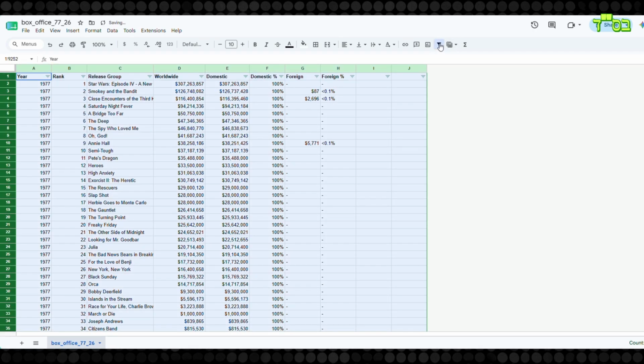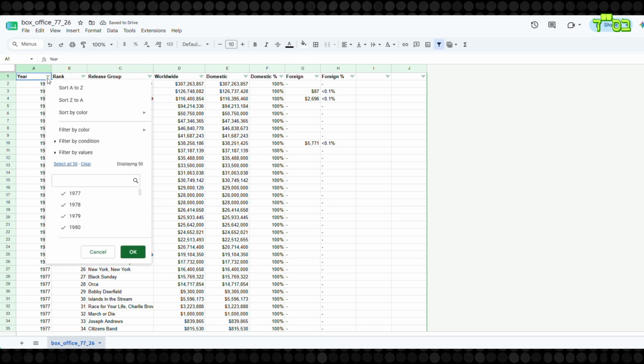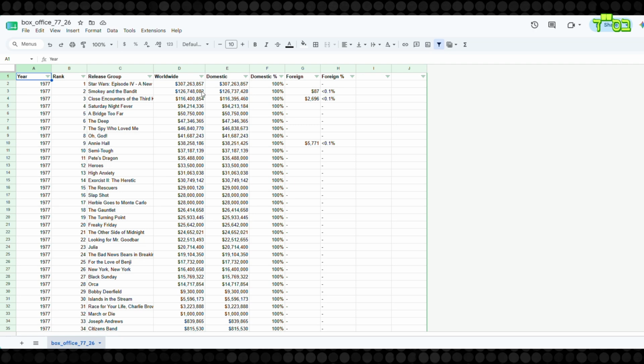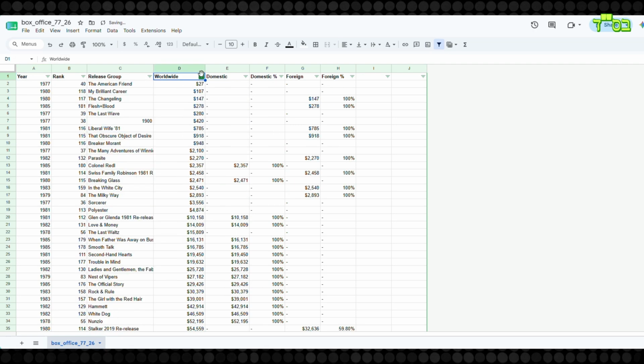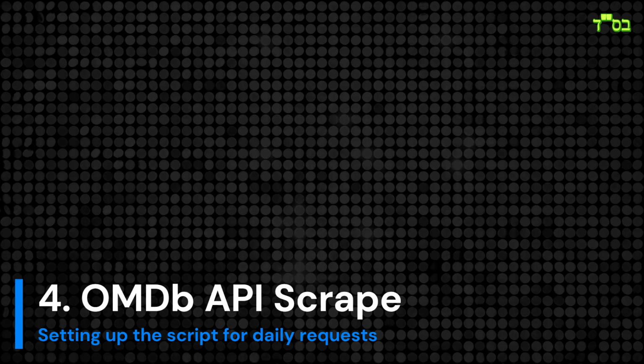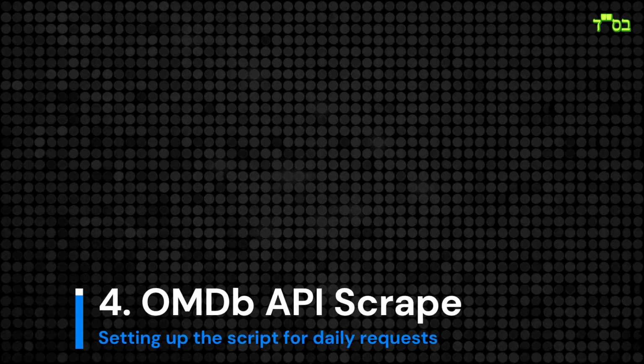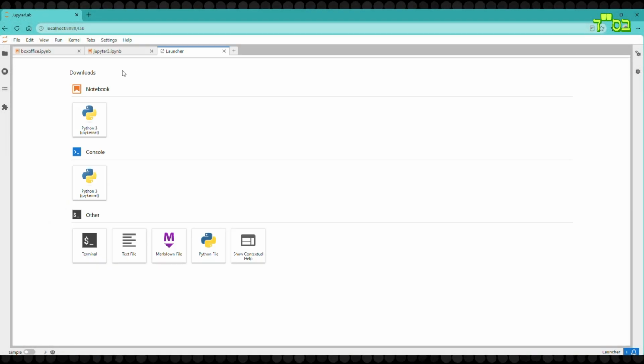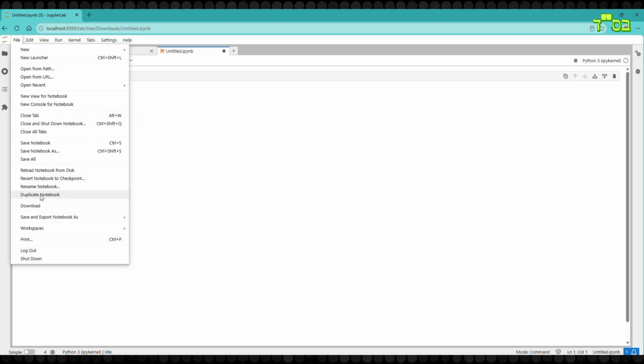Opening the file in Google Sheets and exploring it a bit, it appears the first scraping of data from Box Office Mojo was a success. The next part of scraping data from OMDb will be a bit more complicated, but not by much. Let's start with a fresh notebook again and rename it to Jupyter 3.2.